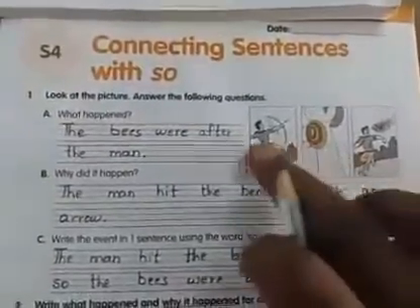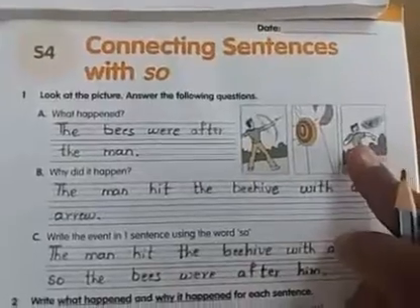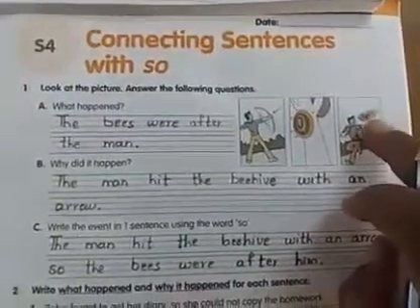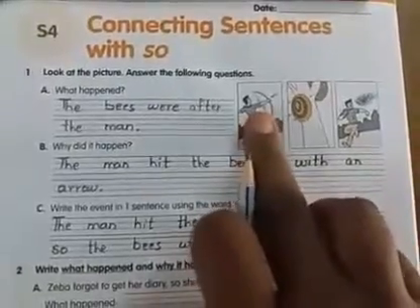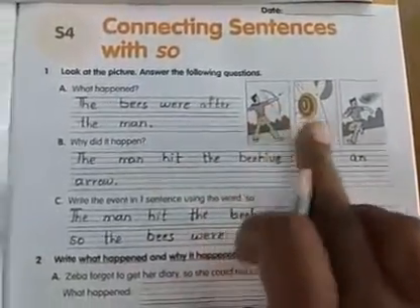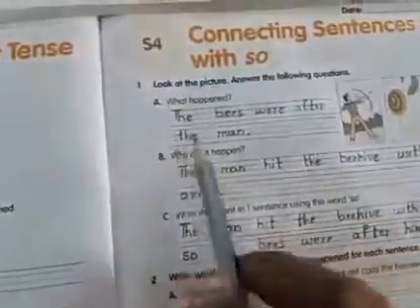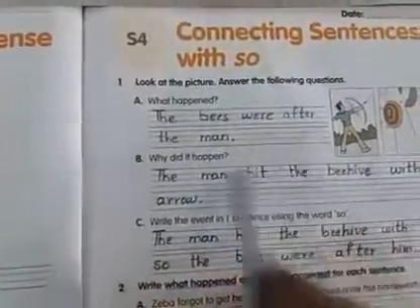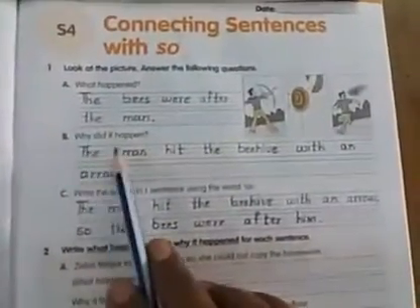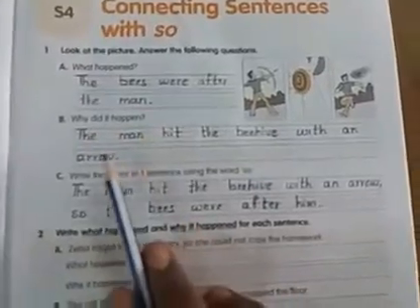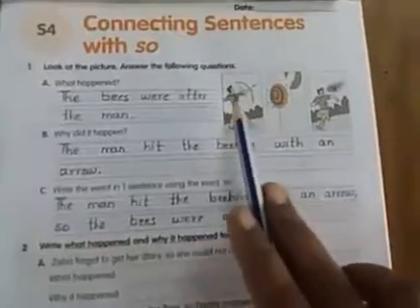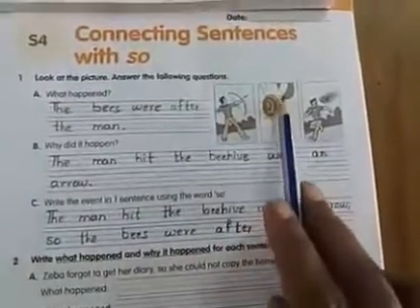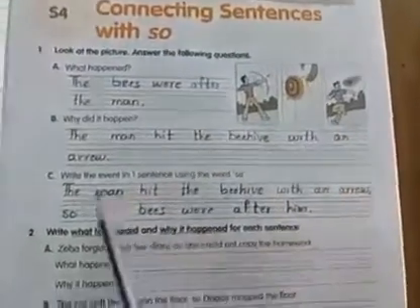Yes children, if you see in the picture, a man is running. Here bees are there, children, honey bees. If you see here, he is hitting an arrow. So what happened? The bees were after the man. Why did it happen? The man hit the beehive with an arrow. See children here, this is the beehive.